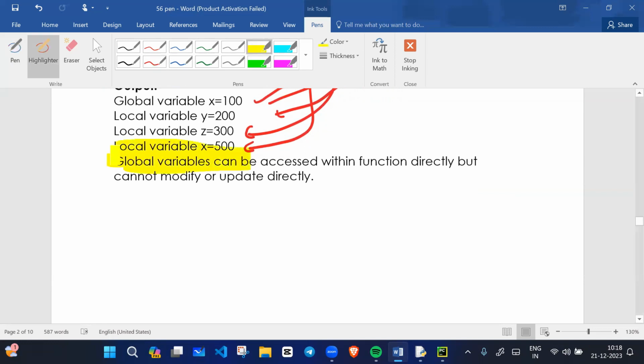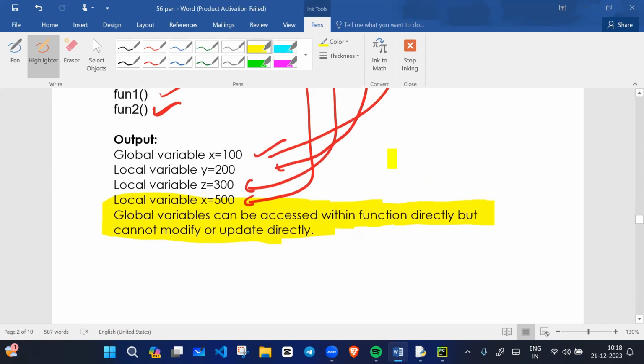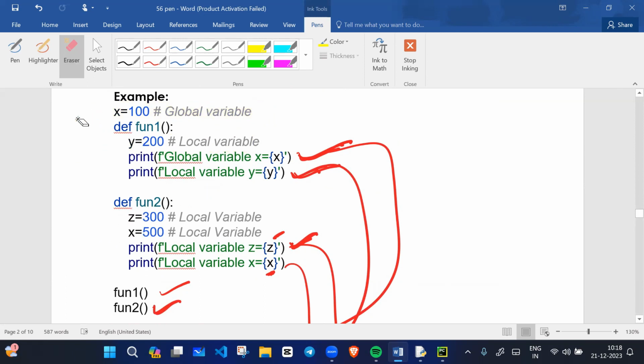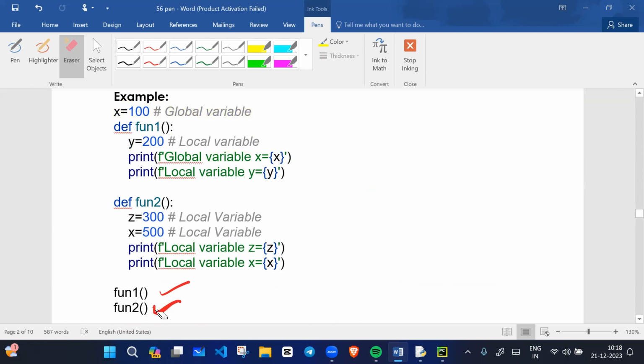See, a global variable can be accessed within a function directly, but cannot be modified or updated directly. See this example and try to understand what the modification and updating is.